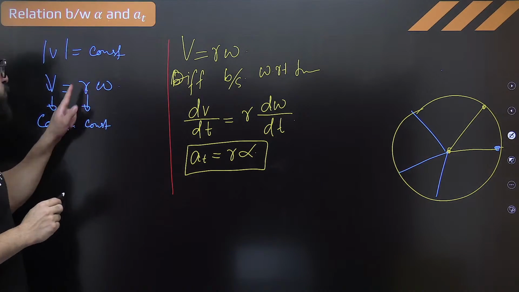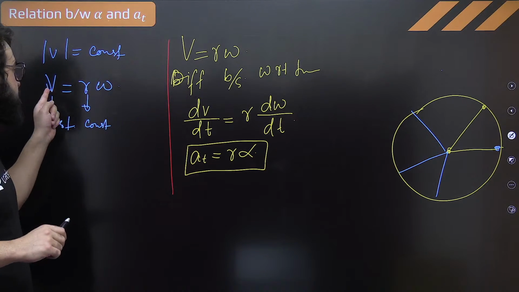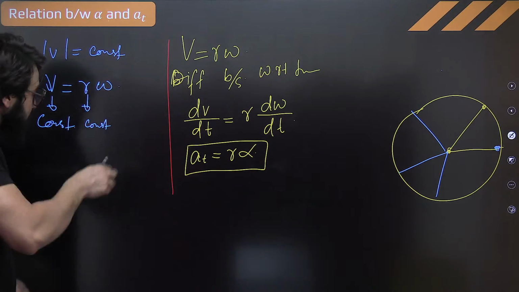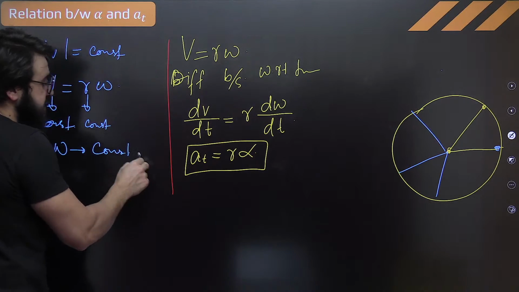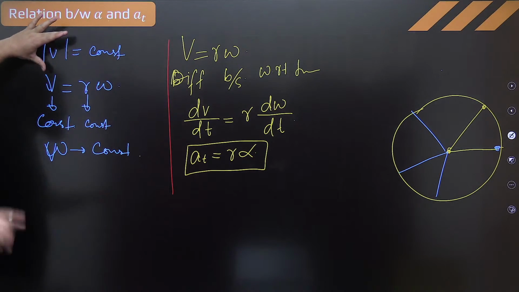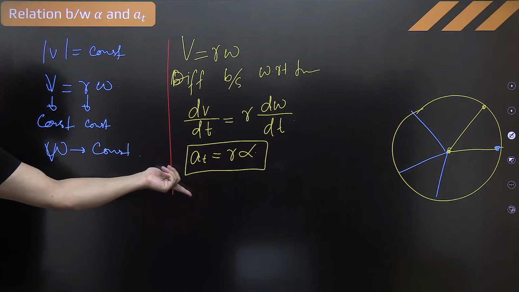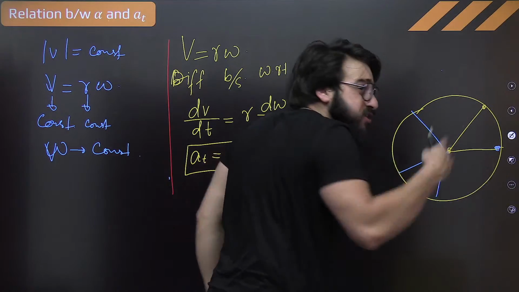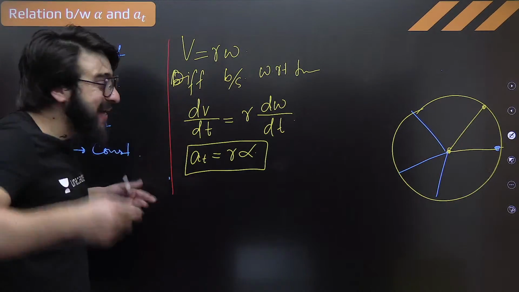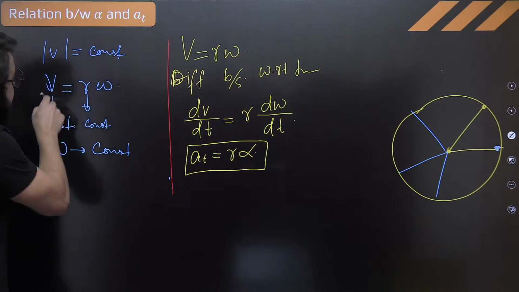If both are constant, this is a scalar form, can I say omega is also constant? Omega is also constant, 100%. If magnitude of velocity is constant, omega is constant. If there is a particle moving in a circle and mod of V is constant, its omega will also be constant. This is the reason.